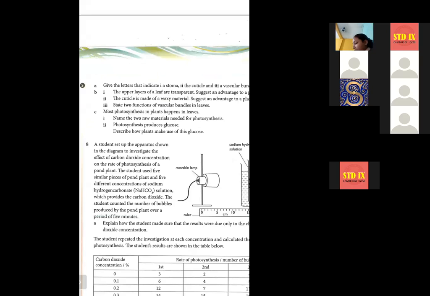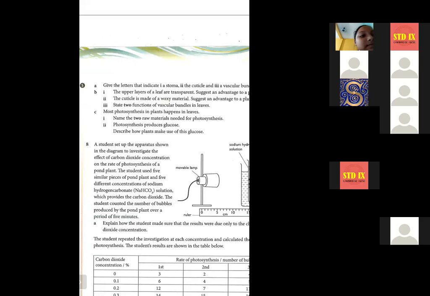Any one function. It has xylem, which plays a vital role in the transportation of water components from different parts of the plant. Very good. That is function number 1. And now the second function, Purvasha Dash, you tell me the second function.